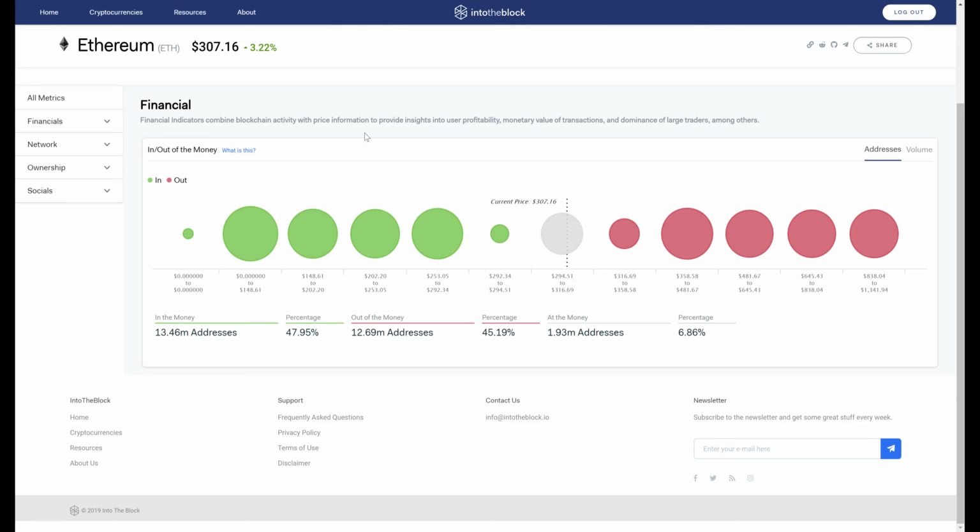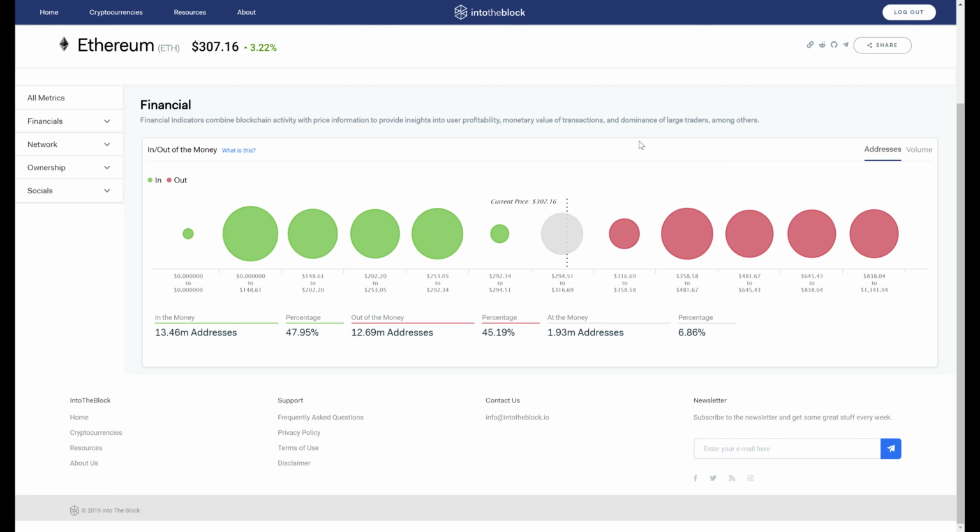The size of the bubbles on the chart indicates the relative size of that price band versus the other price ranges on the horizontal axis. We display this chart in two separate views, on an address basis and also on a token basis, which shows the number of Ethereum tokens from the total supply that were bought at these various price ranges.